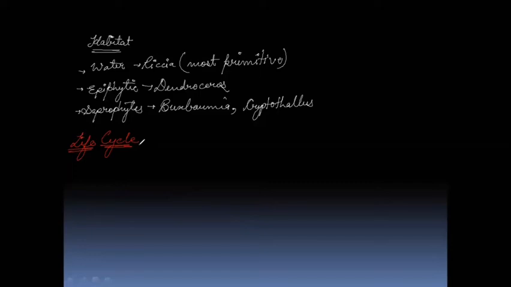Just imagine first. The main plant body is haploid, known as gametophyte. So let's write the first point. Number 1, main plant body. Main plant body is gametophyte. It means we'll start the life cycle with a gametophytic body, which is a haploid structure.